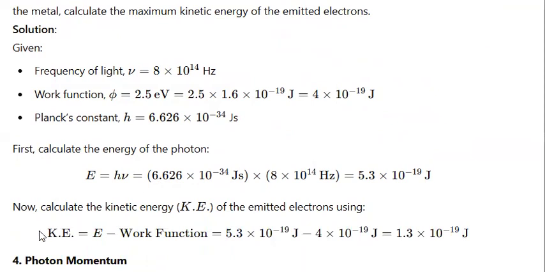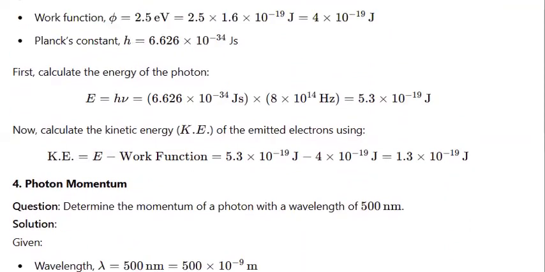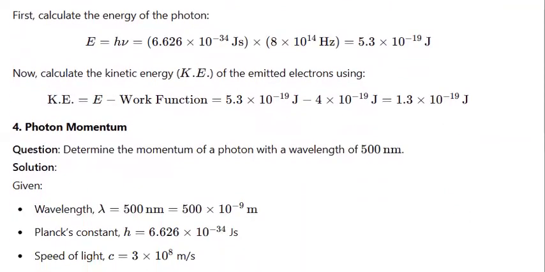Now, as I explained above, the kinetic energy is when you subtract the work function from the energy of the photon, and the final answer is 1.3 times 10 raised to the power minus 19 joules.